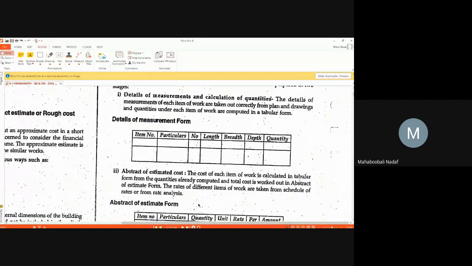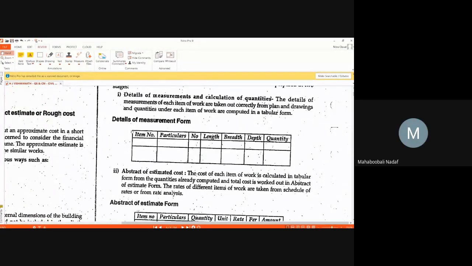Okay, Somu Vadiyar, can you tell me? Okay, Ritika madam, can you tell me? Sir, each item's work is estimated.